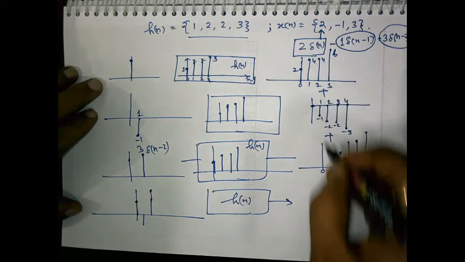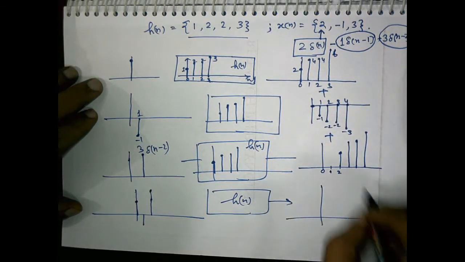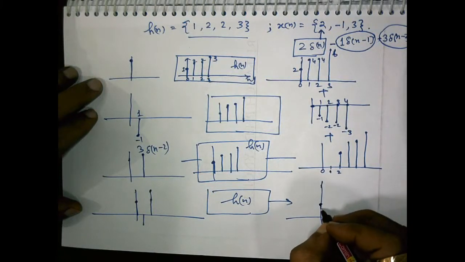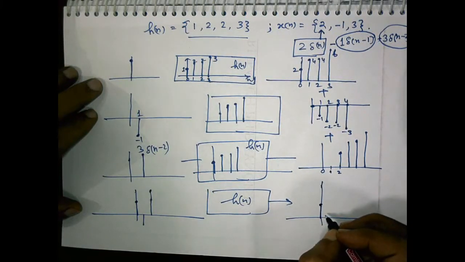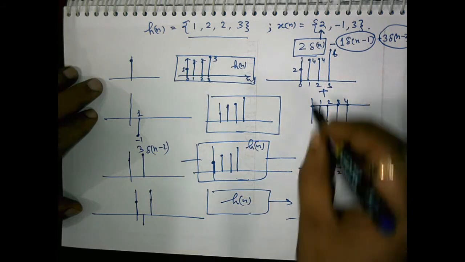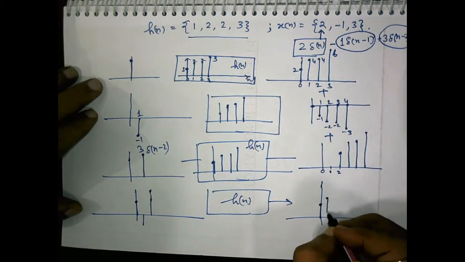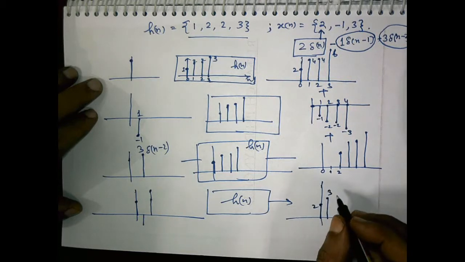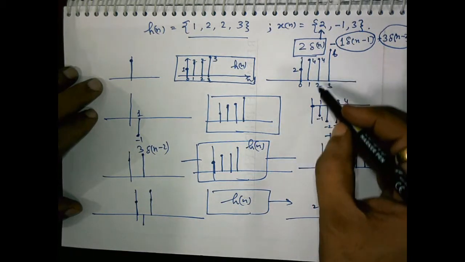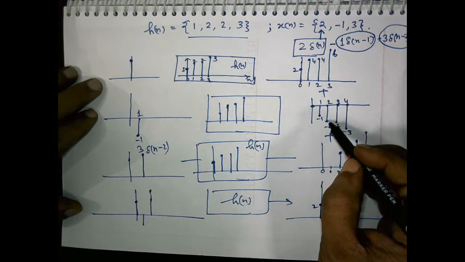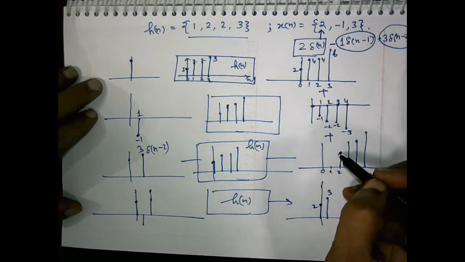And if we add all these outputs, what we obtain, this is 2 and 4 and -1 is 3, 2 3, and then 4 and -2 is 2 and 2 once again.